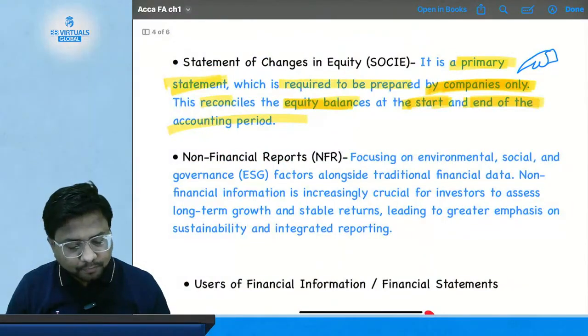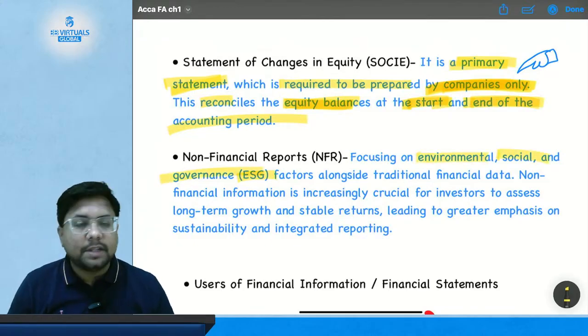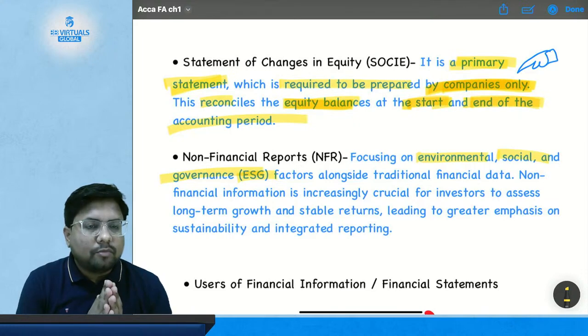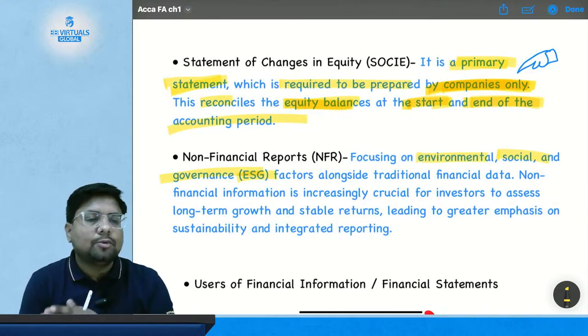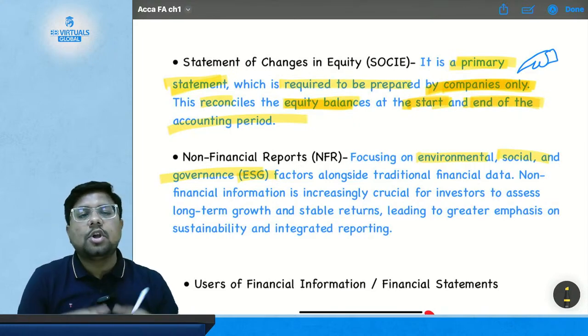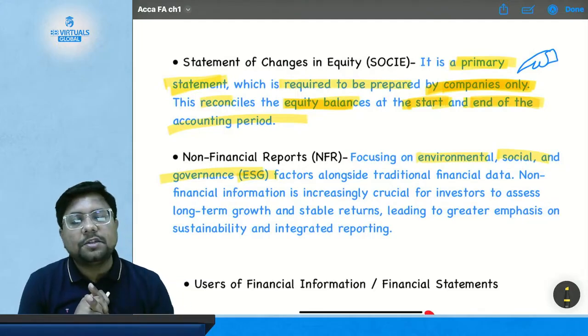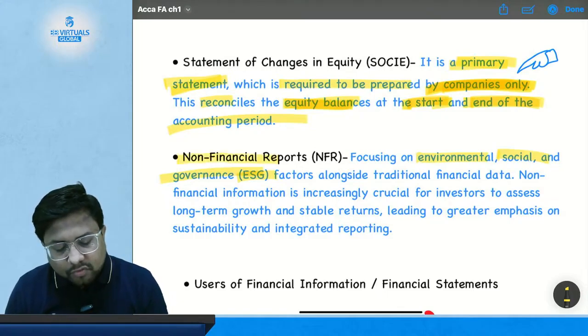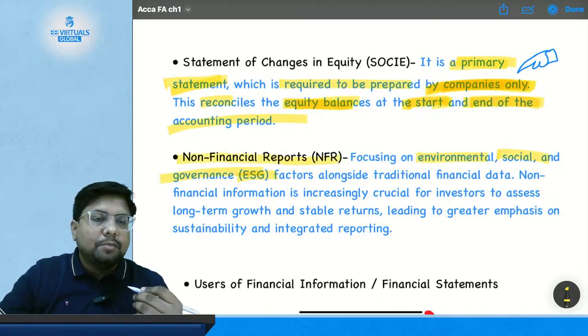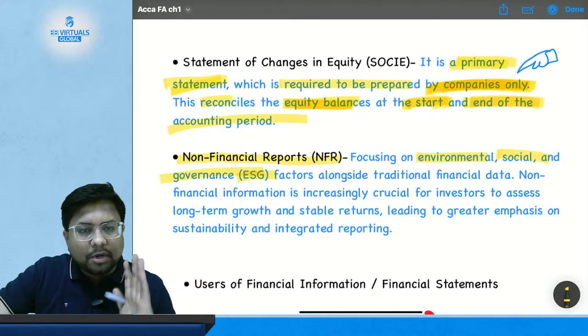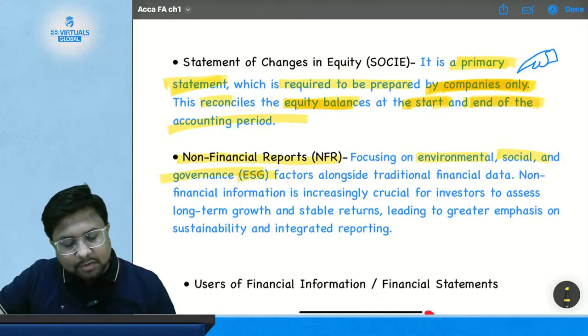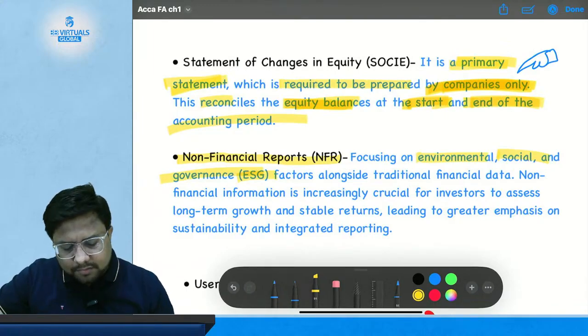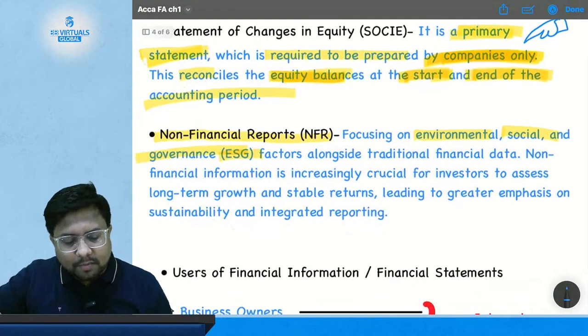Suppose you are required to give the reports regarding environmental, social and governance, that is ESG report, which does not form part of the statement of financial position, or of the statement of profit and loss, or of the statement of cash flow, or of the statement of changes in equity. So it will be covered here under the heading non-financial reports. So all the reports which are non-financial in nature are going to be covered in this. Suppose ESG report. Okay, so now let's give a simple reading of this topic and we will finish with the topic.